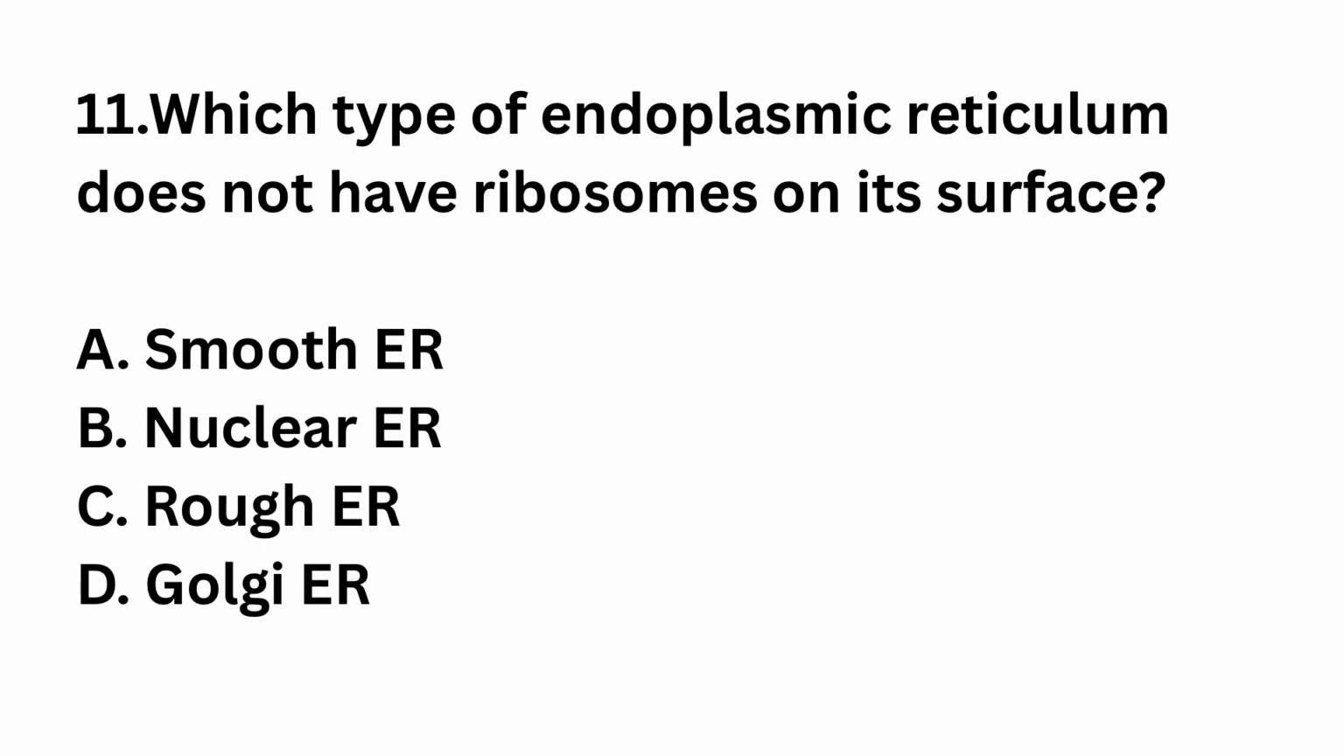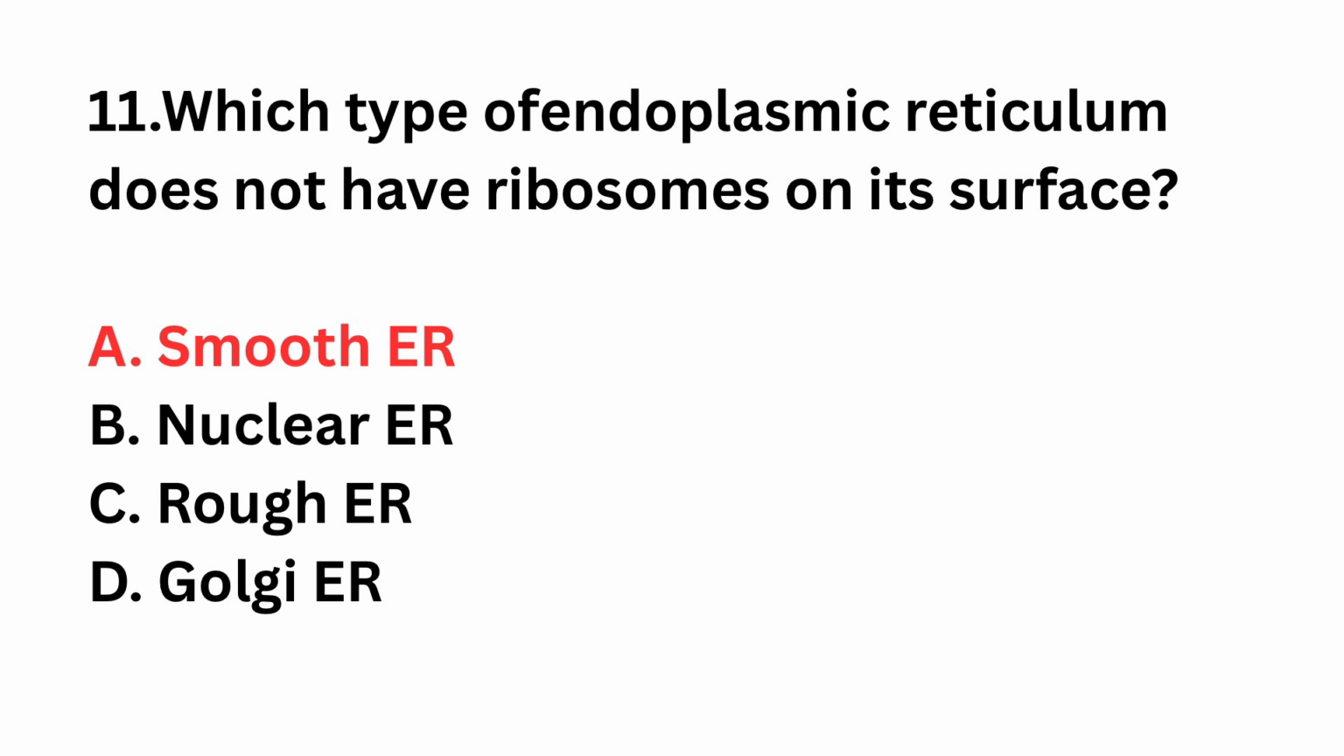Question number 11. Which type of endoplasmic reticulum does not have ribosomes on its surface? Smooth endoplasmic reticulum, nuclear endoplasmic reticulum, rough endoplasmic reticulum, Golgi endoplasmic reticulum. The right answer is option A, smooth endoplasmic reticulum. Smooth endoplasmic reticulum lacks ribosomes.